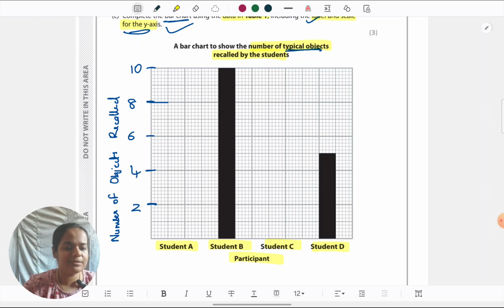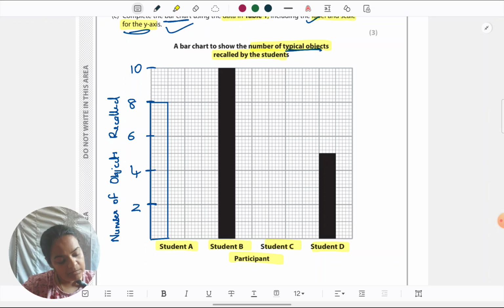Like if I just draw this blank bar also, I'm going to get marks. I like to write 8 on top to indicate it's 8, though it's obvious. So as my preference I'm writing, you don't have to. Also, I don't like to shade in the bar, so I'm just leaving it as it is. For student C, the number of objects recalled was 9, so I'll take it till 9.